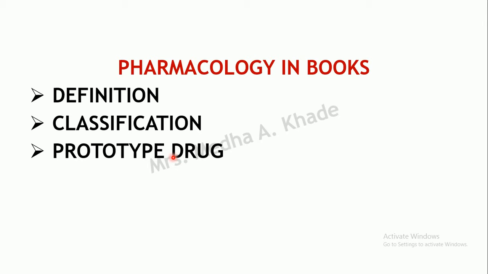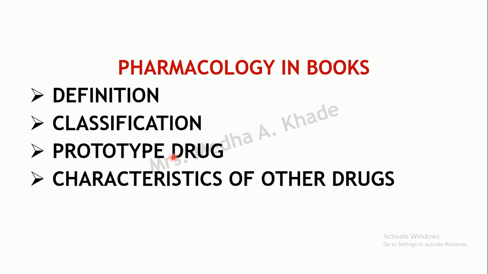Most of the chapters, though not all, will have one particular prototype drug which will be discussed in detail, followed by the characteristics of the other drugs and how they differ from this prototype drug. Say, for example, in each class one particular drug will be discussed in detail, and the characteristics of other drugs will be discussed, showing how they differ from that particular drug.